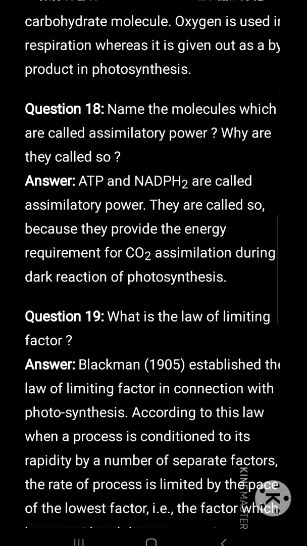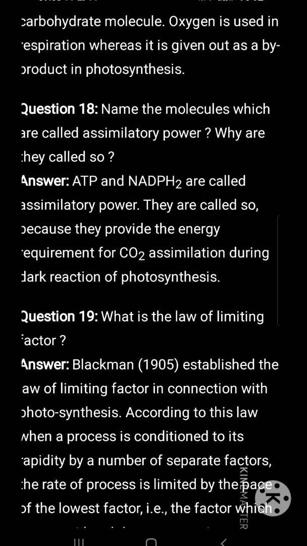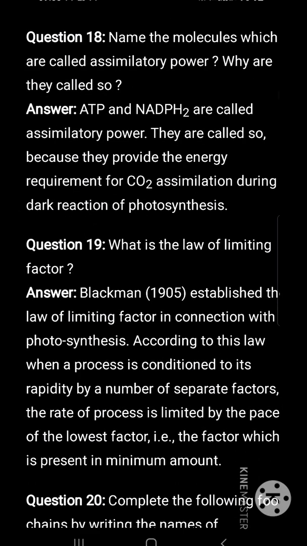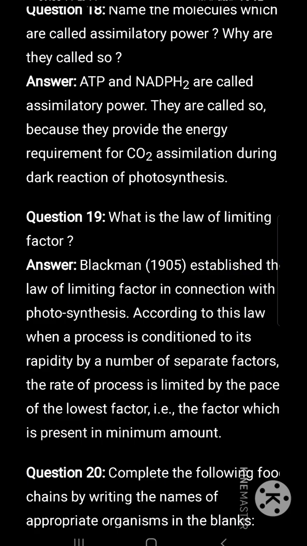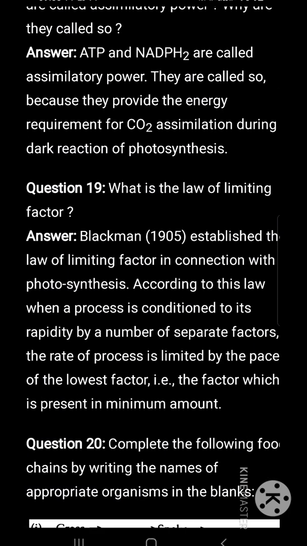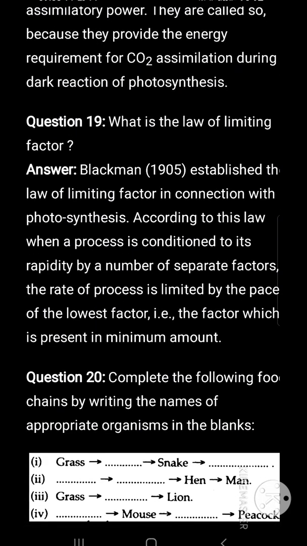Name the molecules which are called assimilatory power. Why are they called so? ATP and NADPH2 are called assimilatory power. They are called so because they provide the energy requirement for carbon dioxide assimilation during dark reaction of photosynthesis.